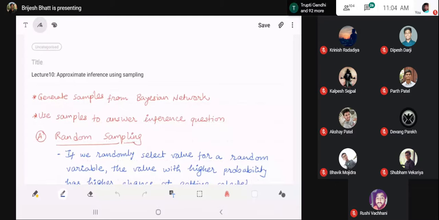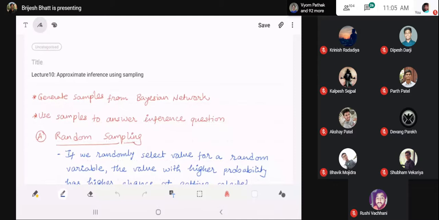The idea is to generate samples from the Bayesian network. We have set up this idea earlier and we'll again discuss it. As a Bayesian network is a generative model, we can generate samples from it and use those samples to answer inference questions. And we will see that generating samples can be done in polynomial time, so in a way it becomes an easier problem. Though the inference would not be exact, one can argue that with a sufficiently large number of samples, the inference is near the correct answer.